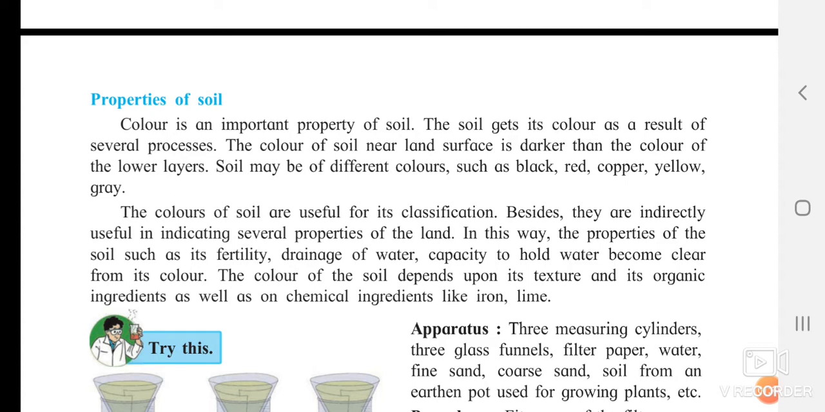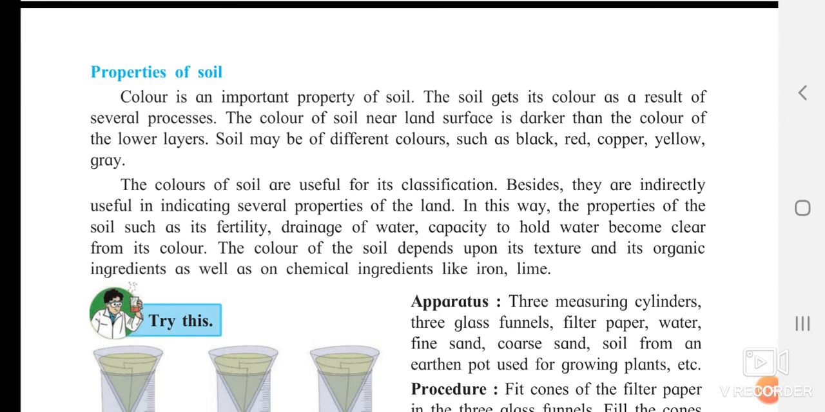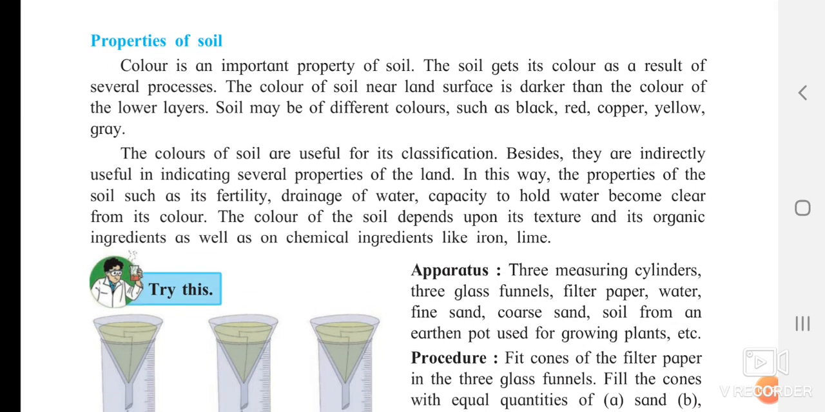Soil may be different in colors such as black, red, copper, yellow and grey. You can see various colors in soil. The color of the soil is useful for its classification. Besides, it is indirectly useful in indicating several properties of land. You can also decide their properties depending upon their colors. In this way, the properties of the soil such as its fertility, drainage of water, capacity to hold water become clear from its color. We know the fertility of the soil depends upon the humus.